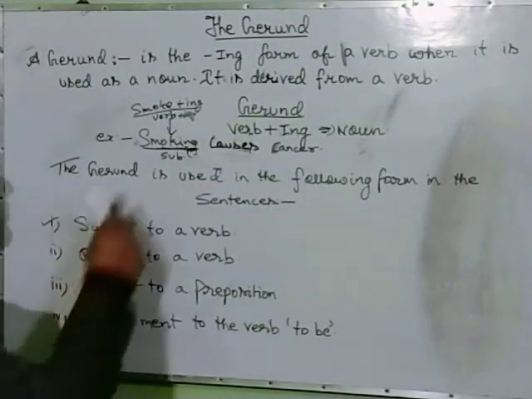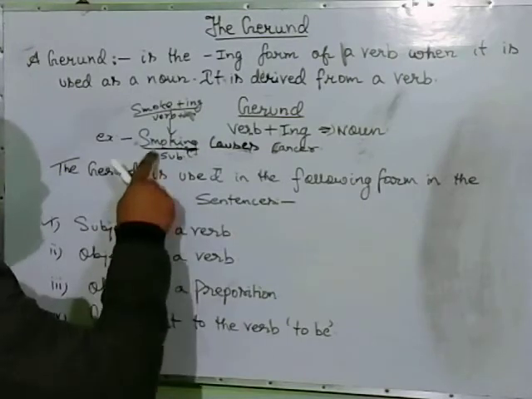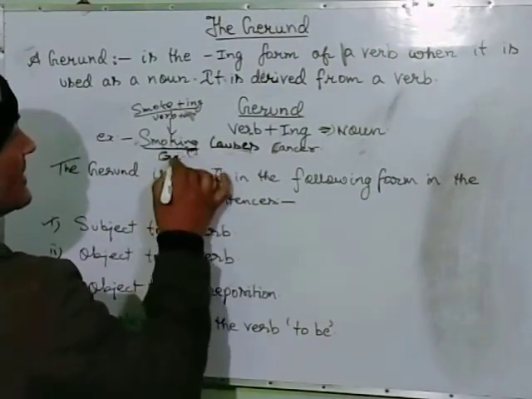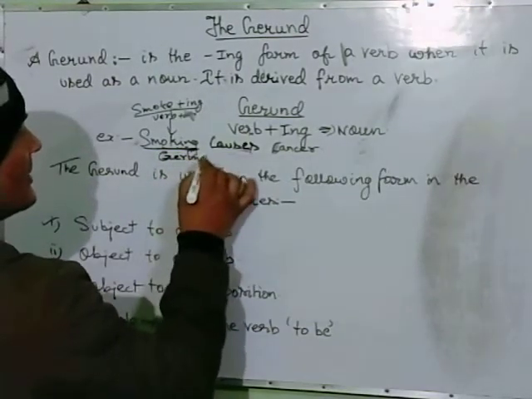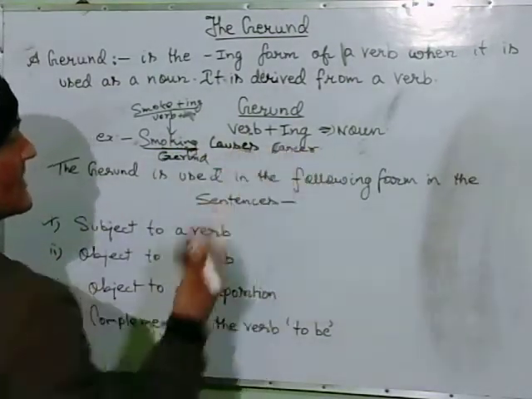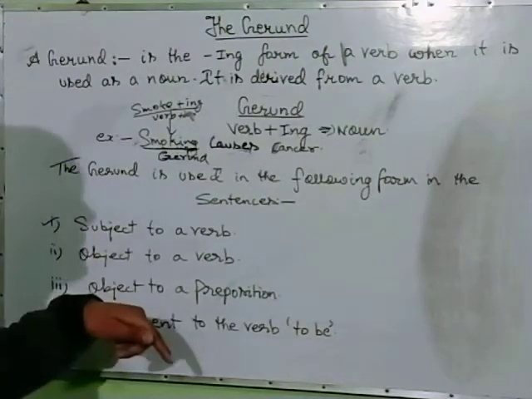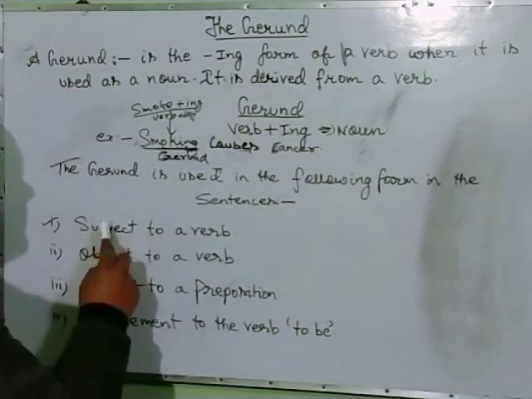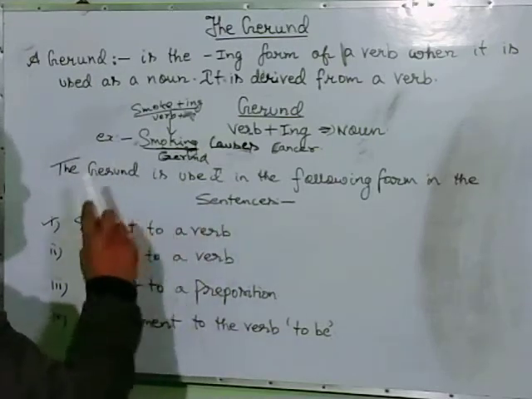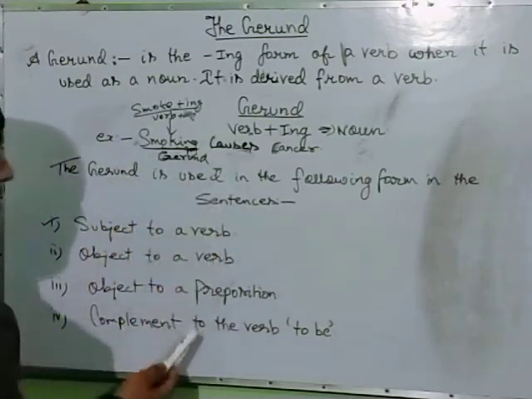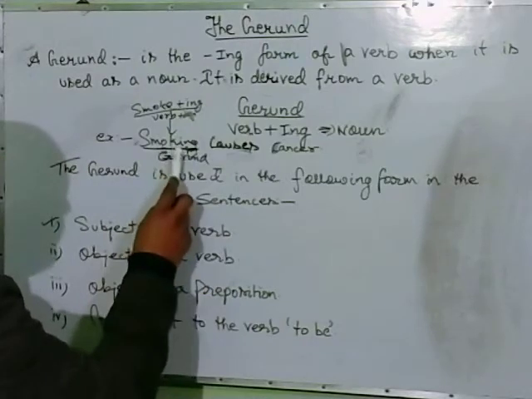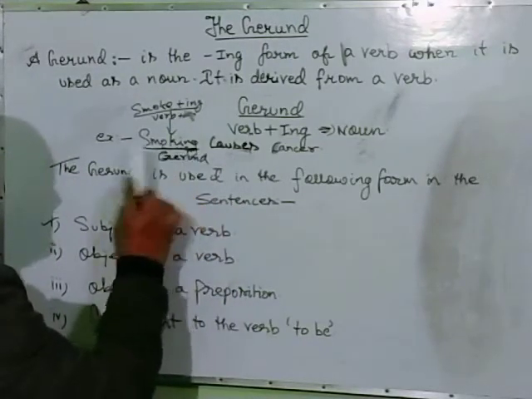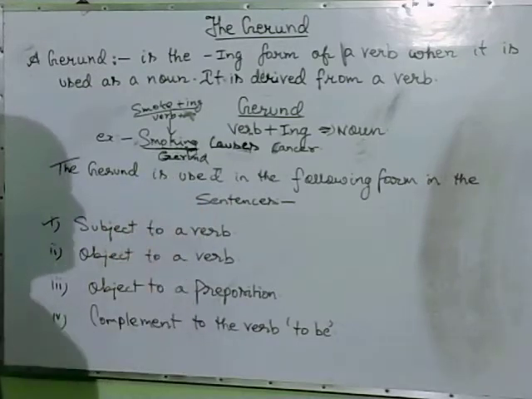तो सब्जेक्ट के रूप में ये काम करने लगता है. So that's why it is called a gerund. Smoking causes cancer. What causes cancer? Smoking. And smoke is a verb, and ing, when it is added with smoke, it becomes smoking. And smoking here in a sentence acts like a subject, and therefore it is called a gerund.